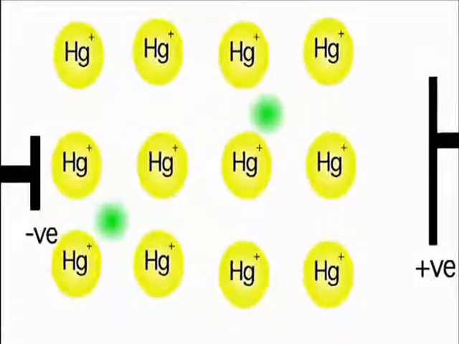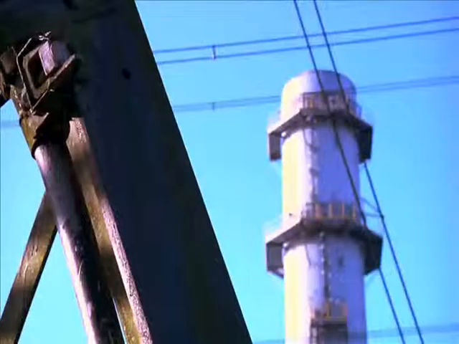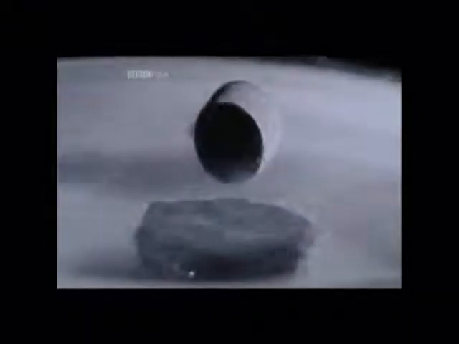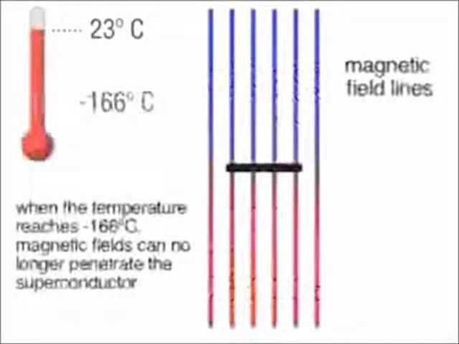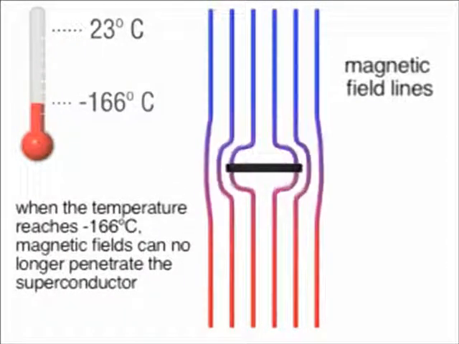Zero resistance allows superconductors to be very energy efficient. When conducting, no electrical energy is lost, making superconductors an ideal material for transmission lines and energy storage. Superconductors can also be used for magnetic levitation. As we learned earlier, superconductors must be cooled by liquid nitrogen before they become superconducting. When cooled, magnetic fields can no longer penetrate the superconductor.